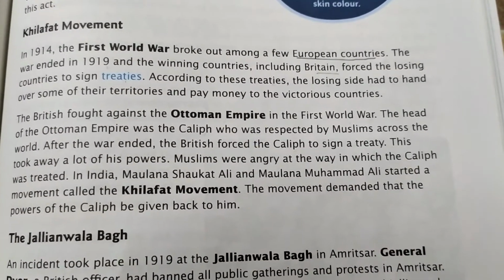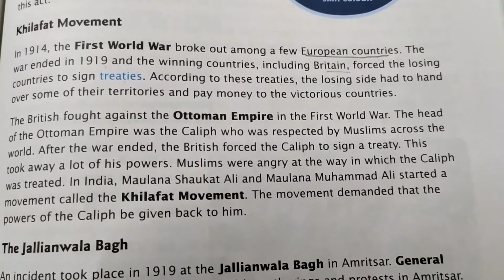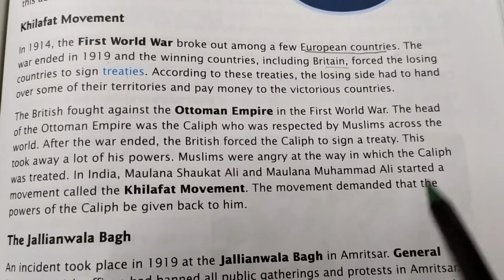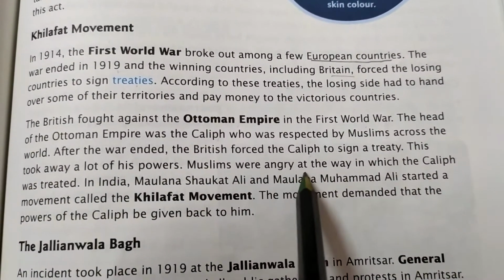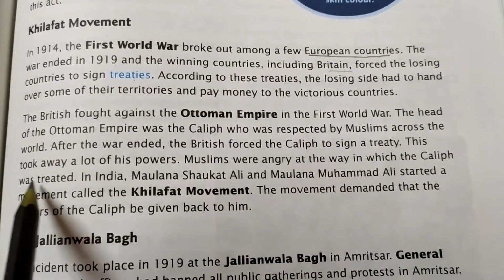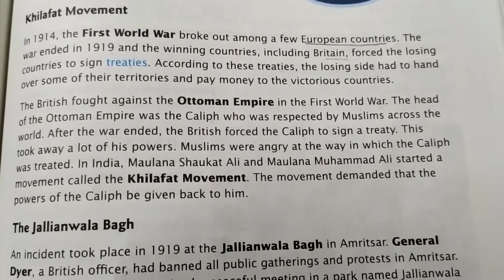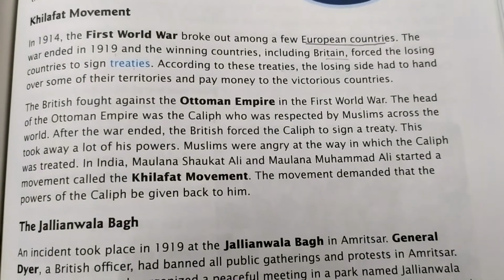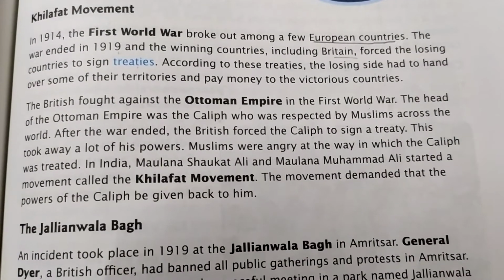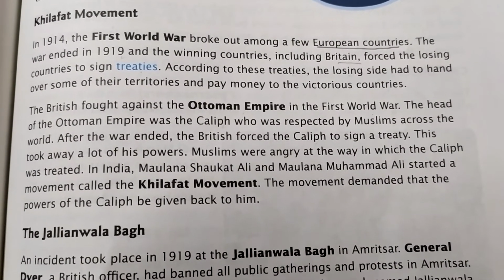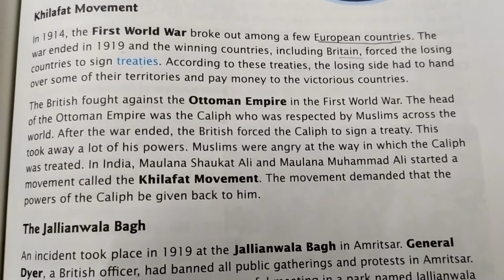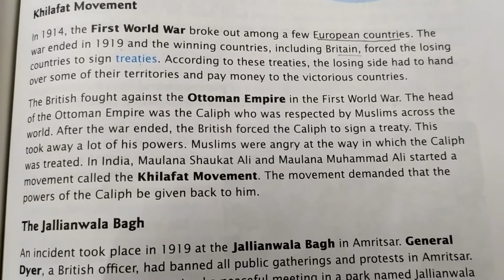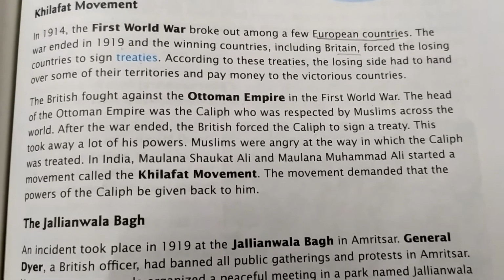So after the First World War, the British forced the Caliph to sign a treaty with Britain. This took away a lot of his power. Muslims were angry at the way in which the Caliph was treated. Why? Because the British government had treated the Caliph very badly. So the Muslims were angry with the British rule.